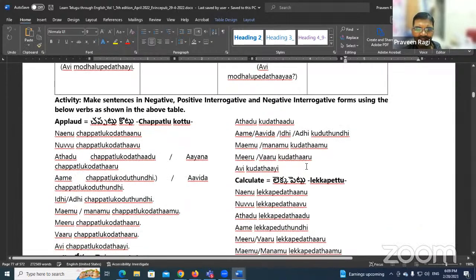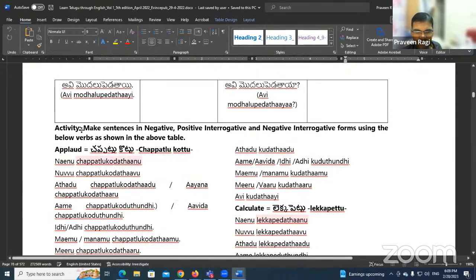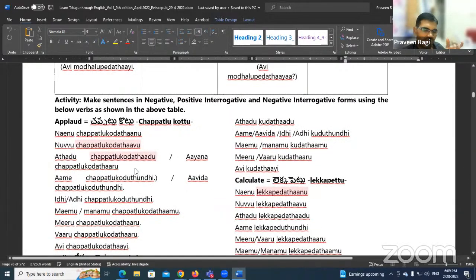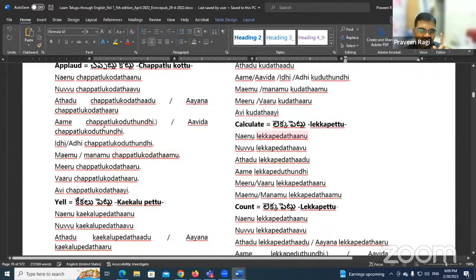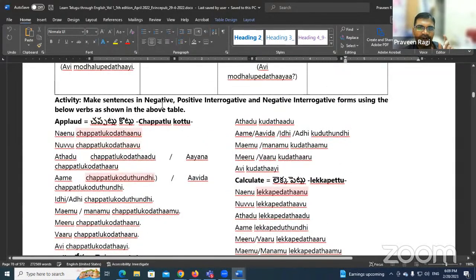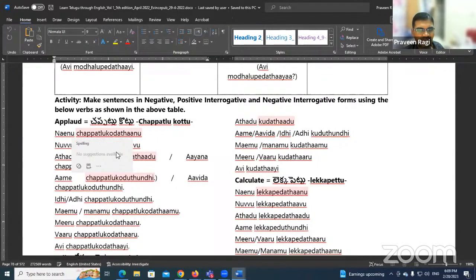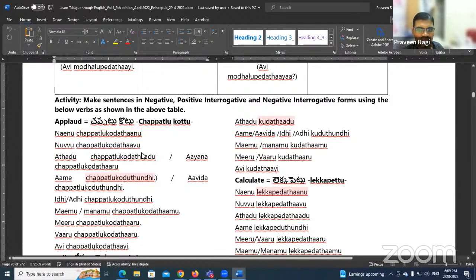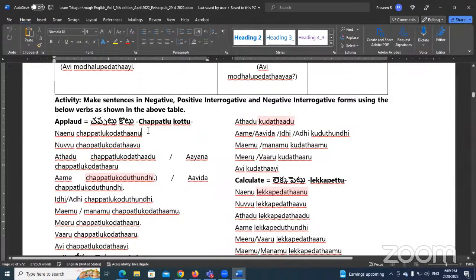Now there are some sentences ending with the same tu sound, so I gave an activity. The activity is: make sentences in negative, positive interrogative and negative interrogative forms using the below verbs, as shown in the above table. Here we have the normal affirmative, positive sentences. We need to make these into negative form, as well as positive interrogative and negative interrogative. Let's try. చప్పట్లు కొట్టు is there. చప్పట్లు కొట్టు became చప్పట్లు కొడతాను in the positive sentence. Can you try I don't applaud? కొట్టు.